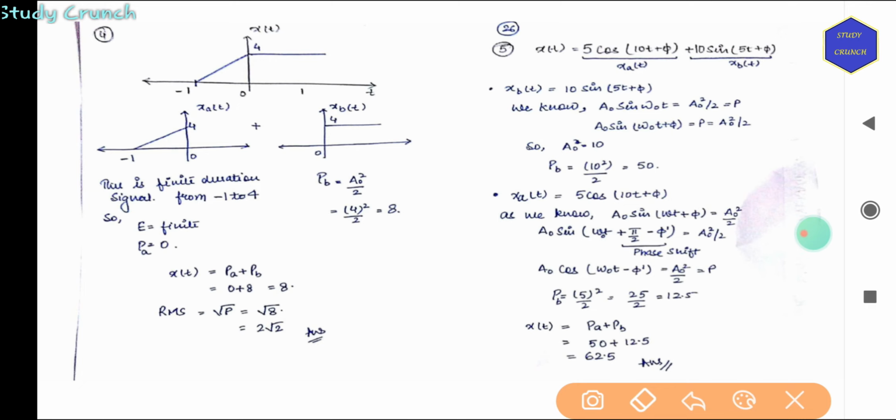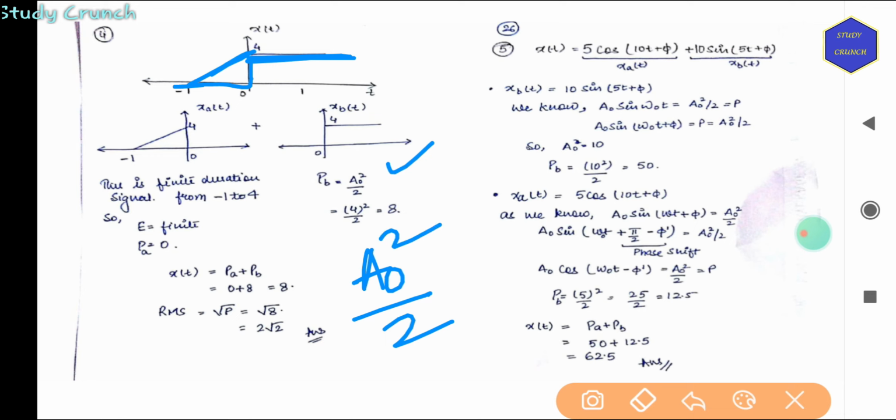Now we have a signal in which we have a triangle on this side, that is signal from minus 1 to 0, and then it is infinitely increasing on the other side. So again we have solved this, a naught square by 2. So a naught is 4 here, so 4 square by 2, that is 8, and this is a finite value. So PA plus PB will be 0 plus 8. So this is a power signal.